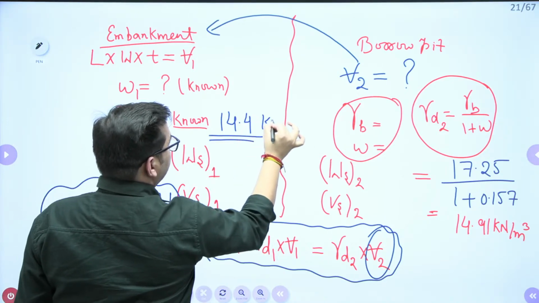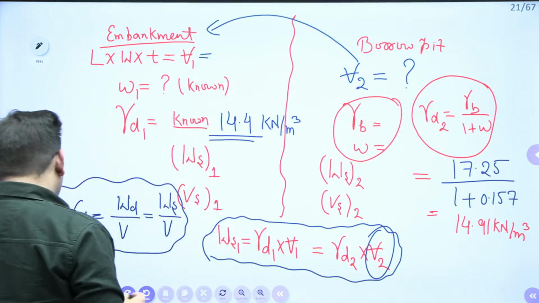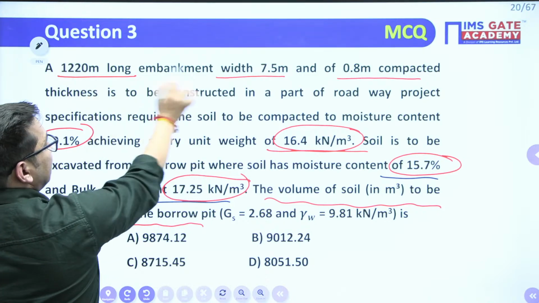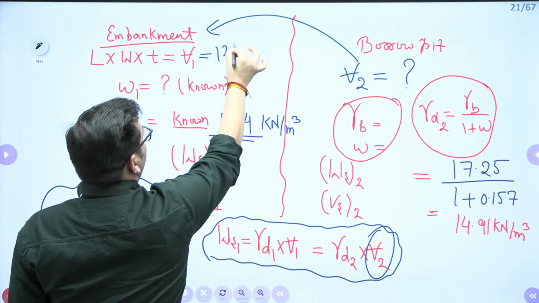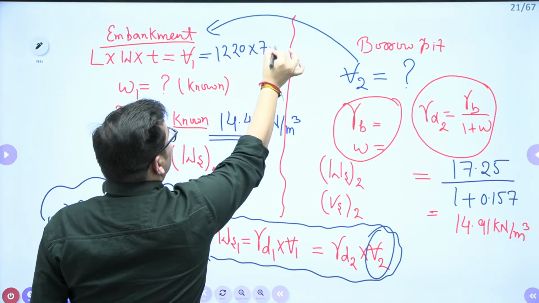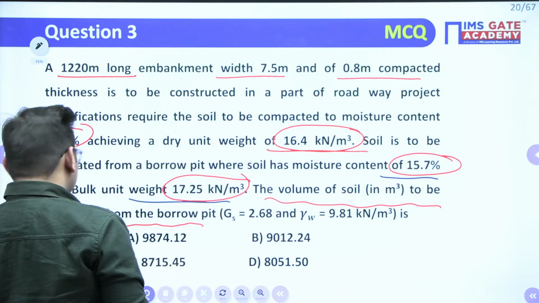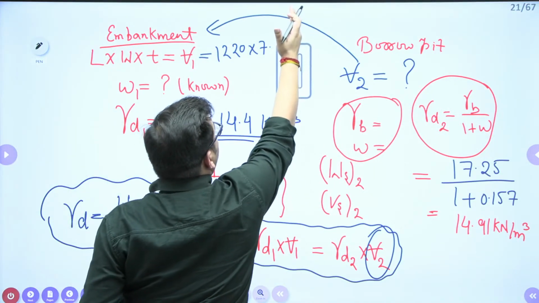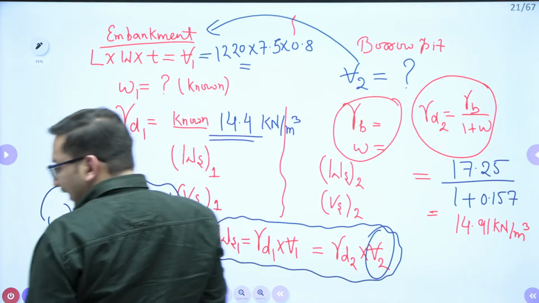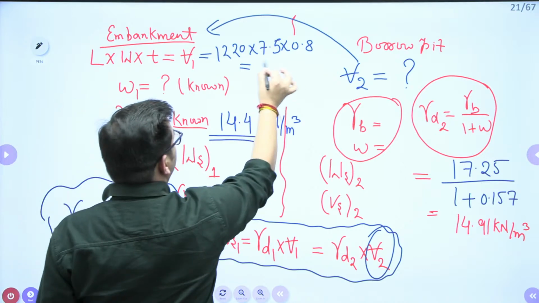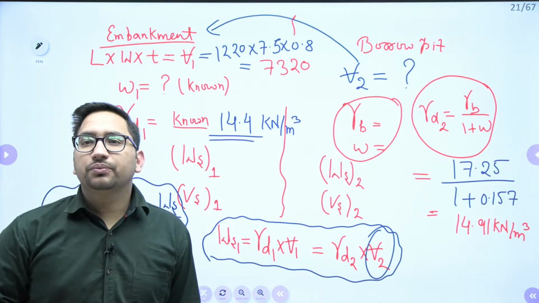Unit is kilonewton per meter cube. What is this volume, V1 value? 12, 20, 7.5 and 0.8. 7.5 and 0.8. How much volume are we getting? This volume is your 7320. Right?